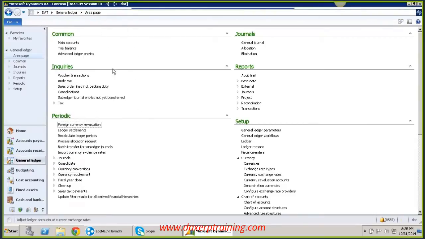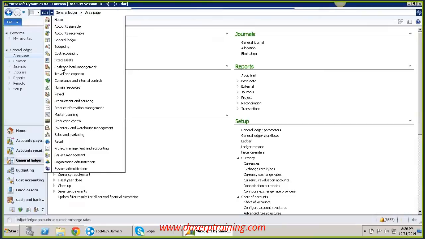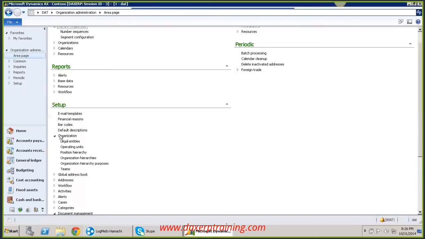Okay. Now let's create our new company. Hope you have written down the path: organization administration, setup, organization, and legal entity. Organization administration, setup, organization, and legal entity. Click on this legal entity.